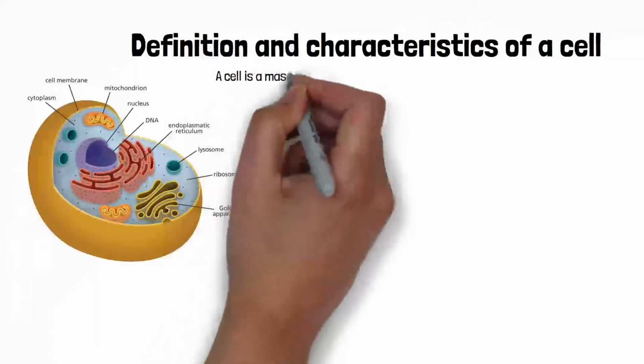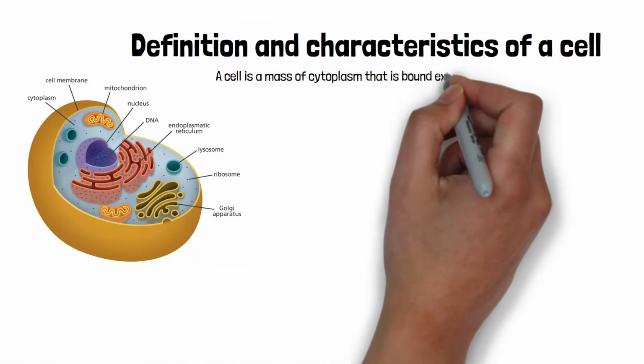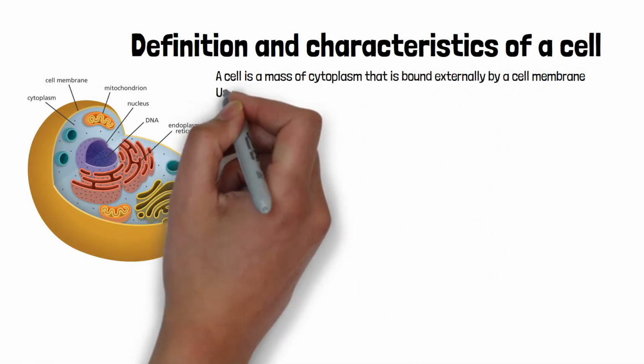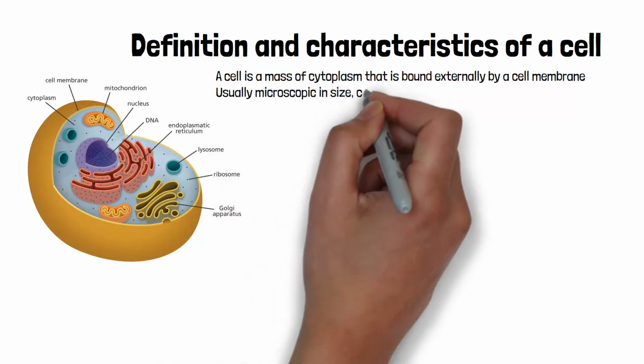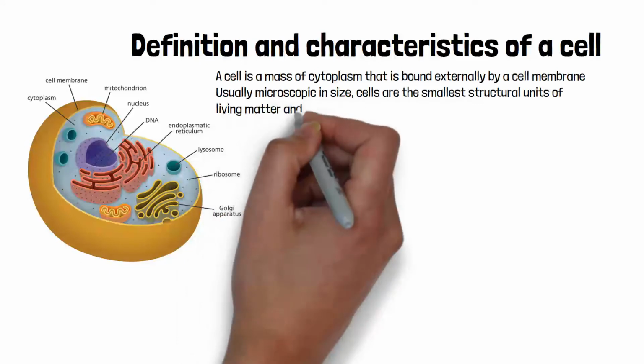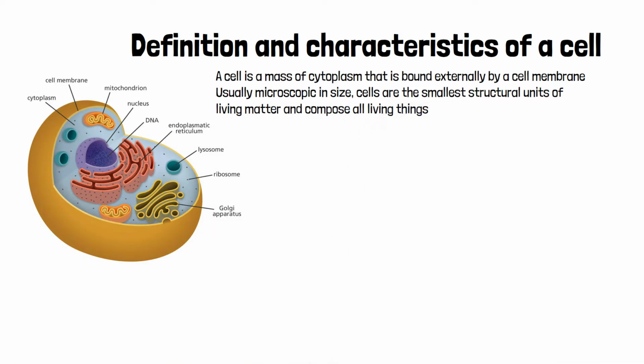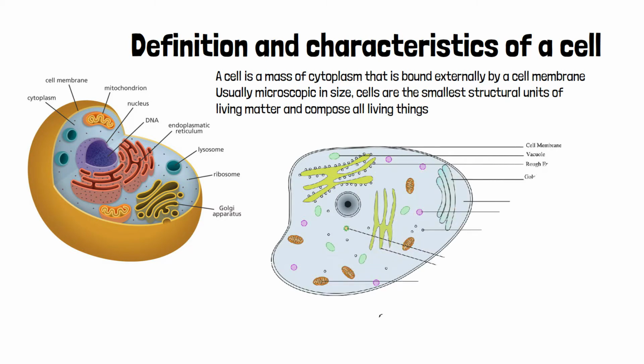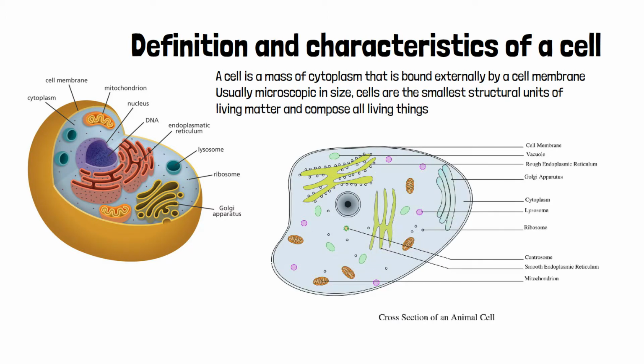A cell is a mass of cytoplasm that is bound externally by a cell membrane. Usually microscopic in size, cells are the smallest structural units of living matter and compose all living things. Most cells have one or more nuclei and other organelles that carry out a variety of tasks.